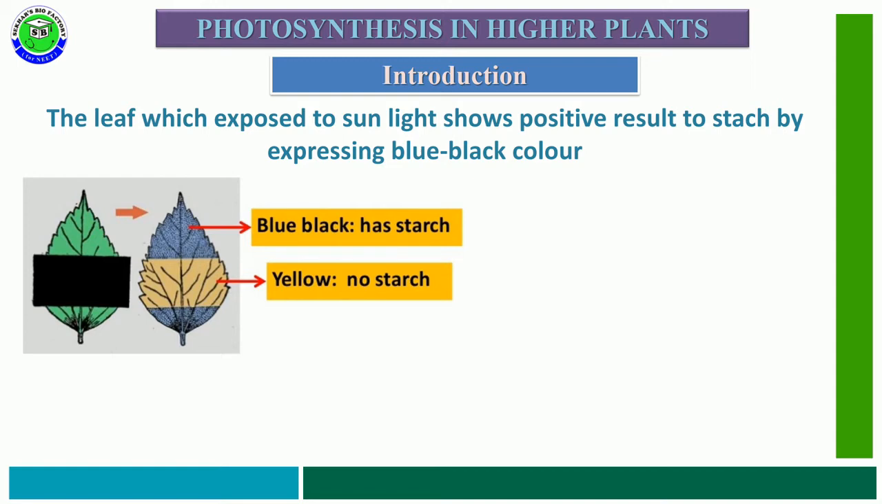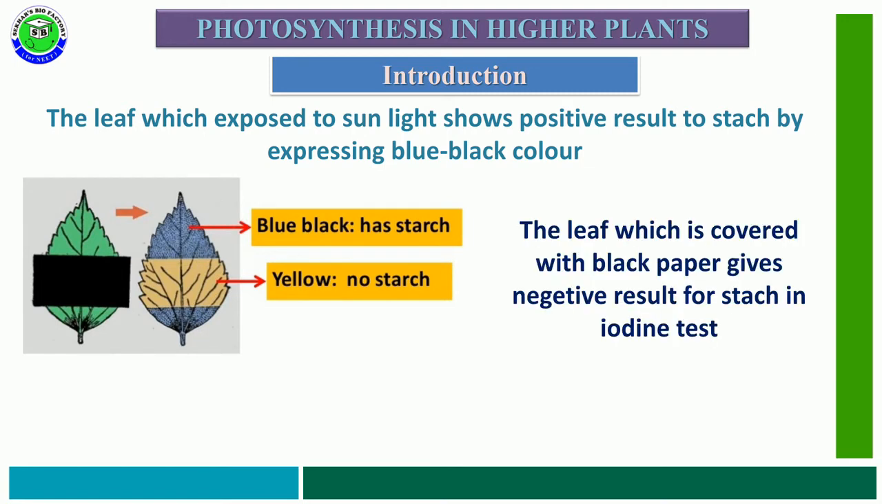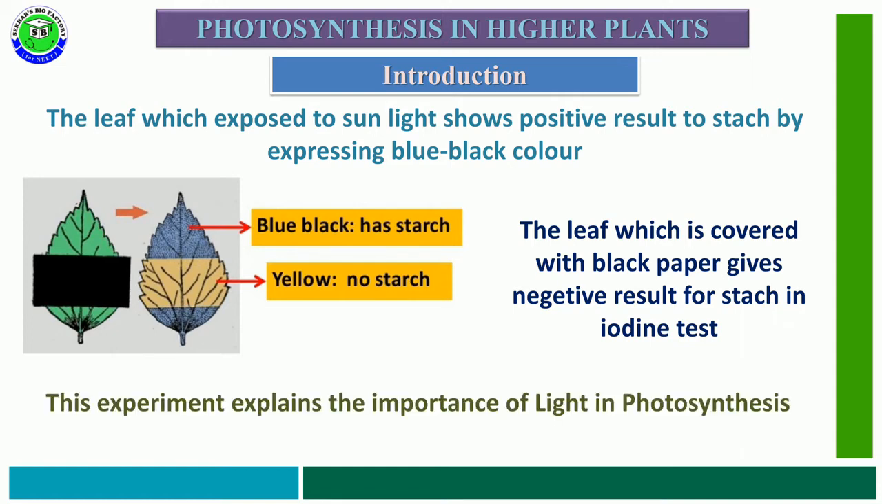But the other leaf, which is partially covered with black paper, shows yellow color where the black paper is present, and it is a negative result for starch. The remaining portion which was exposed to light shows blue-black color, which indicates the presence of starch. In this way, the part covered with black paper gives a negative result for starch. This experiment is useful to explain the importance of light in photosynthesis.